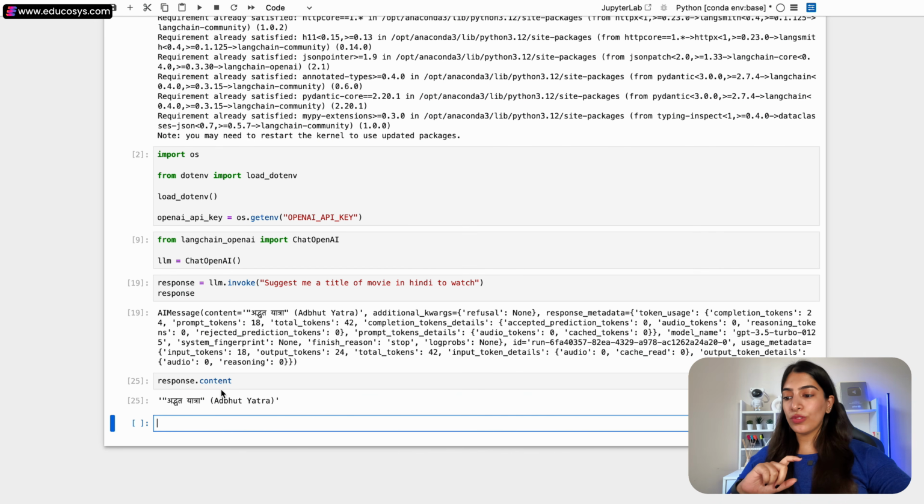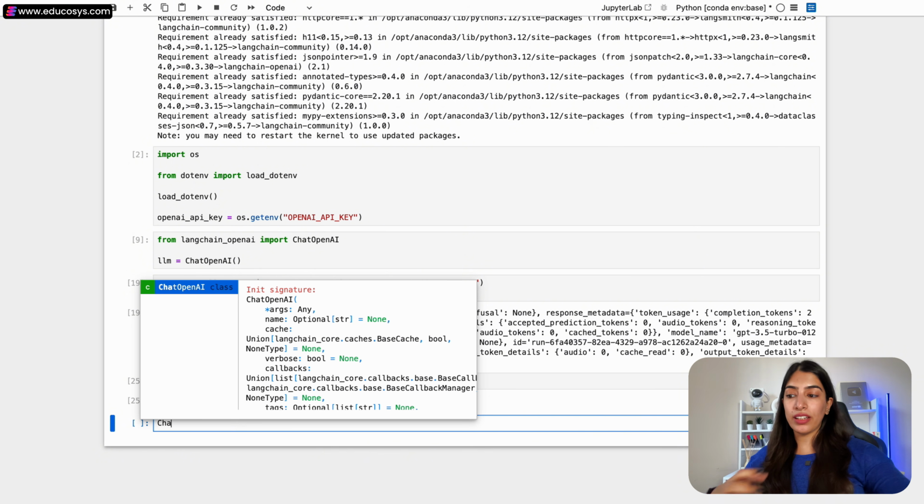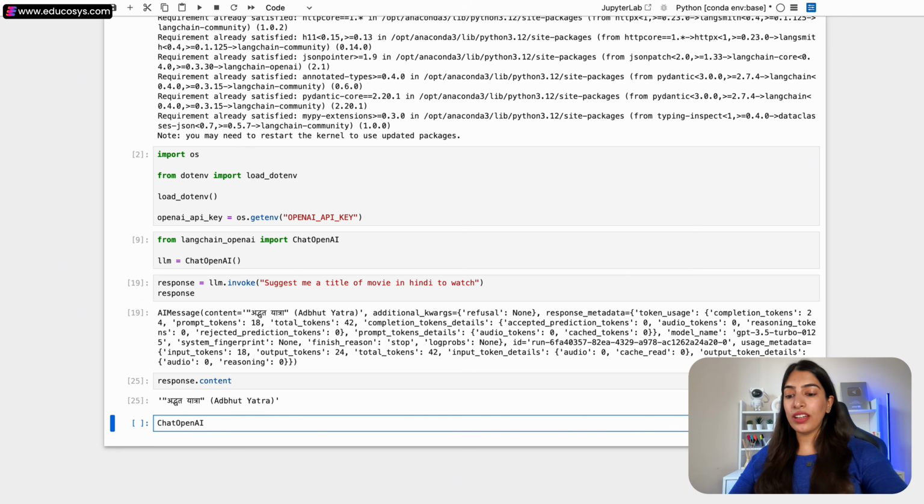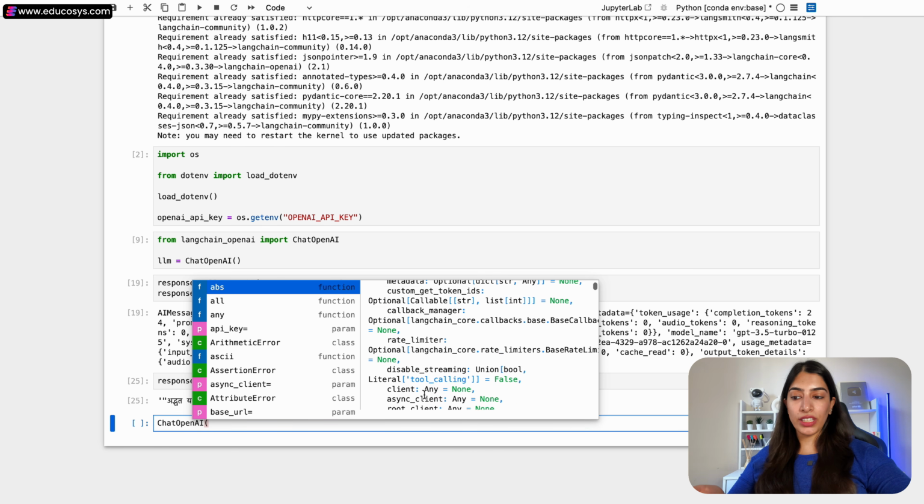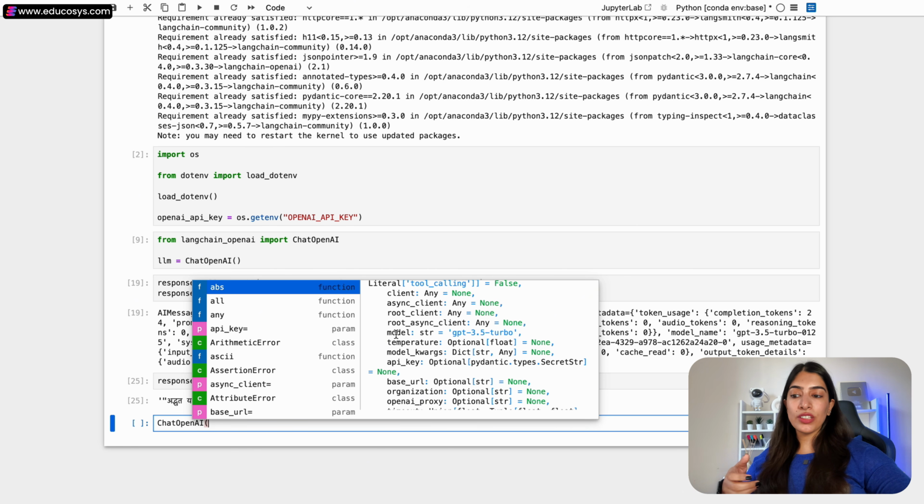One more thing that I wanted to show you was that when you're creating the model, like Chat OpenAI, right? You can obviously give a lot of configurations. We had seen in the documentation, we can mention the model, right? We can see over here the default model that we are using is GPT 3.5 Turbo, but you can use 4.0, 4.0 Mini, like this. You can mention which model you want to use.